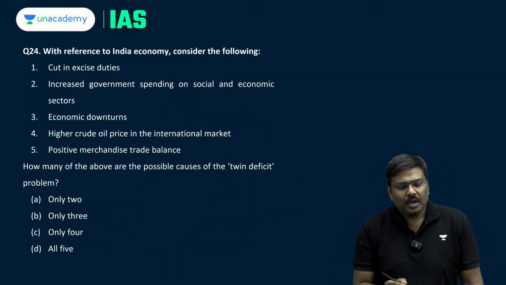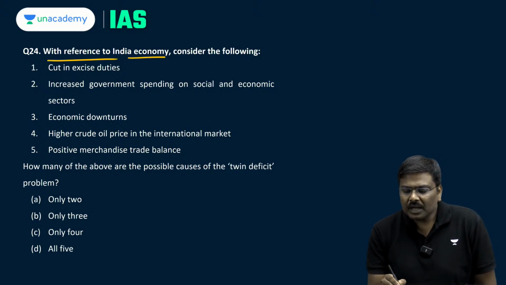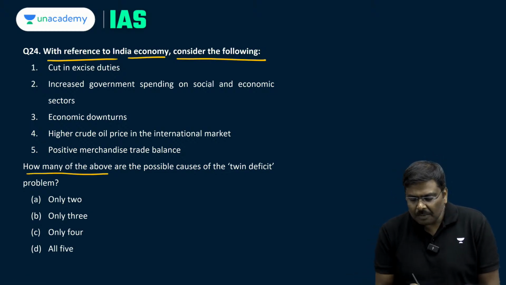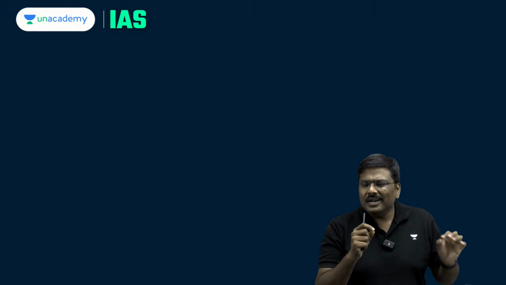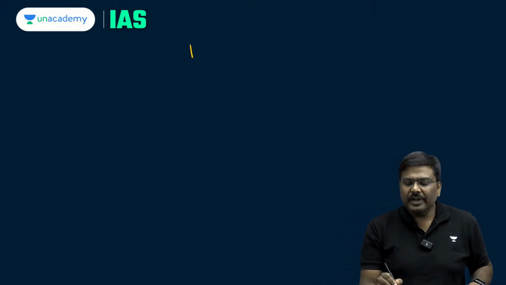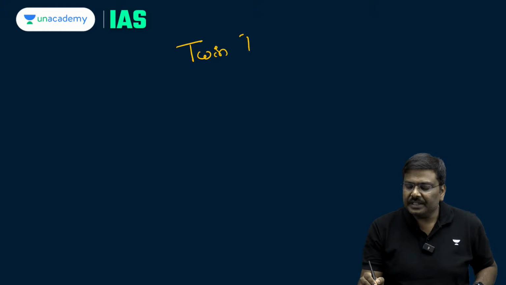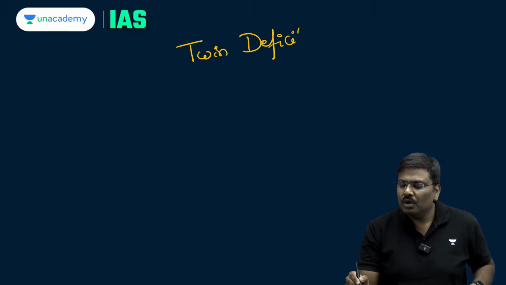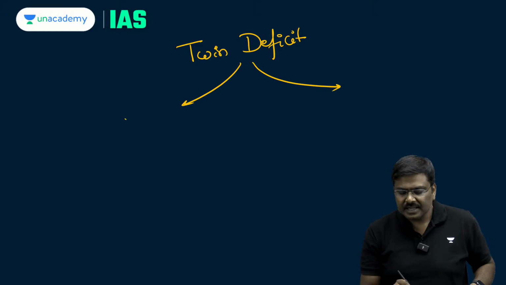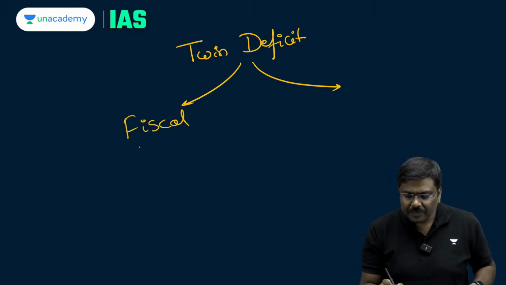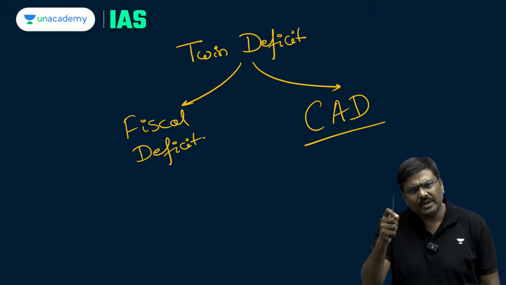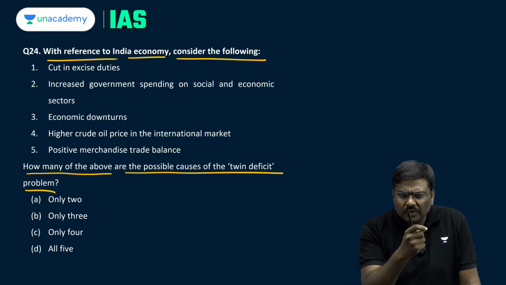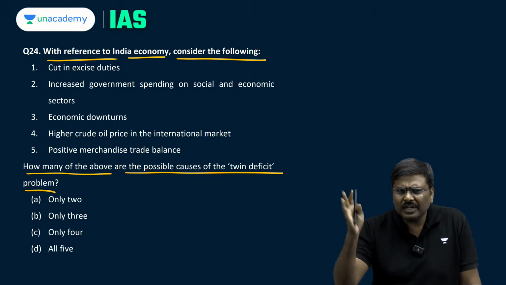Question number 24 now. With reference to the Indian economy, consider the following. How many of the above are possible causes of the twin deficit problem? What do you understand by the term twin deficit? Whenever you come across twin deficit, remember these refer to two types of deficit. One is the fiscal deficit, FD, and the second is the current account deficit, CAD. Now, which of the following are likely to cause one of the two deficits?